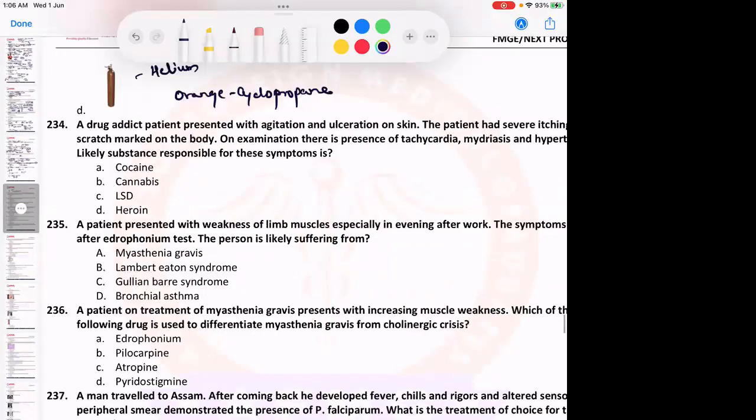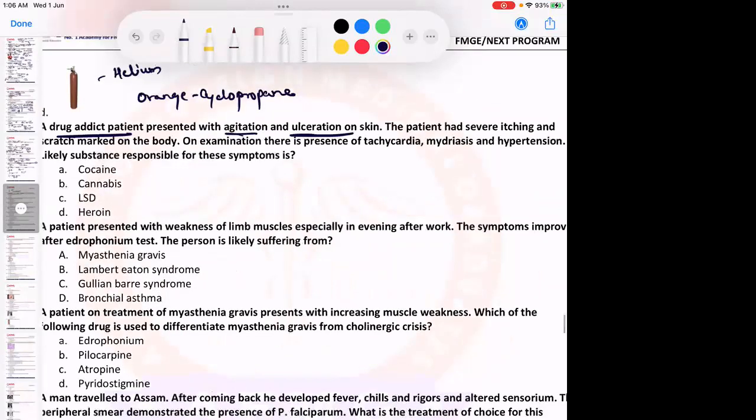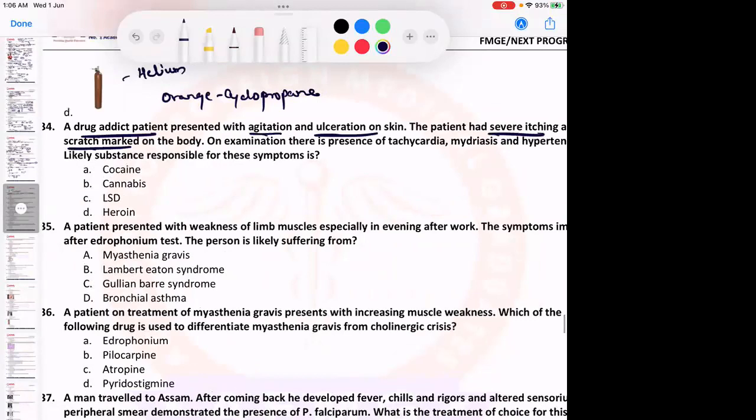A drug addict patient presented with agitation and ulceration on the skin. The patient had severe itching and scratch marks on the body.